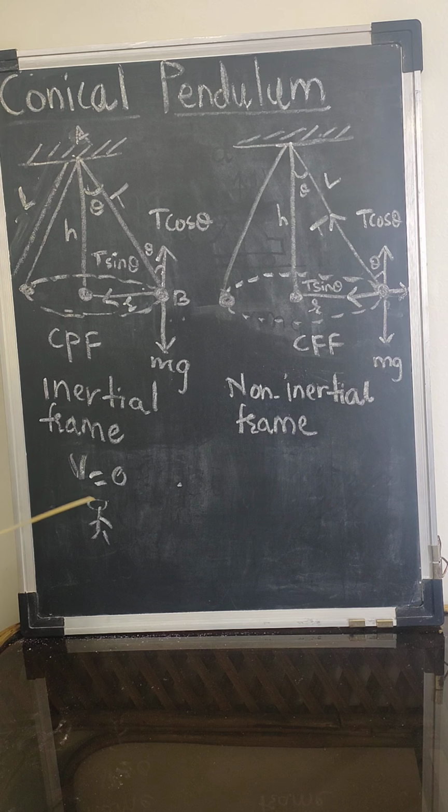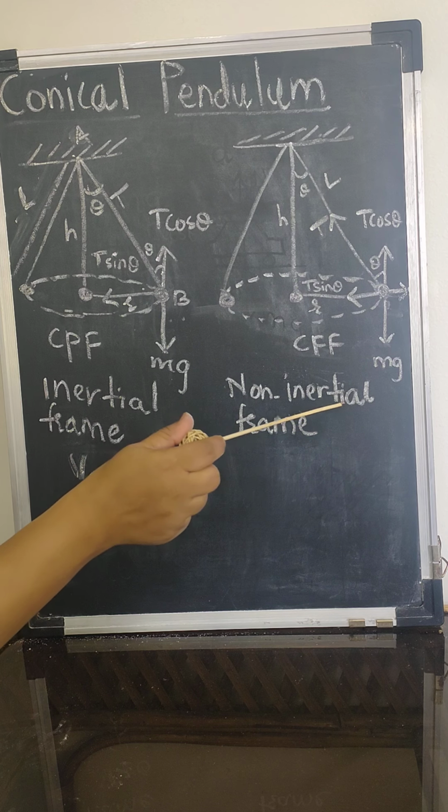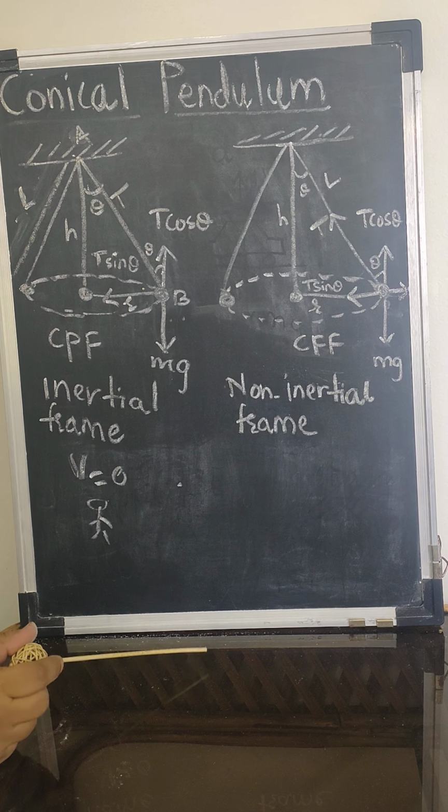When the observer is in a fixed or constant velocity frame of reference, it is called an inertial frame of reference. Now when you are sitting on the bob, or suppose you made an ant sit on the bob, you are in an accelerated frame of reference.